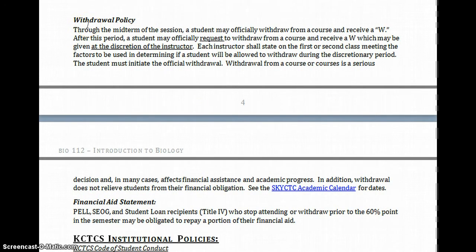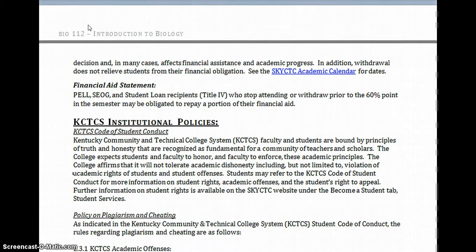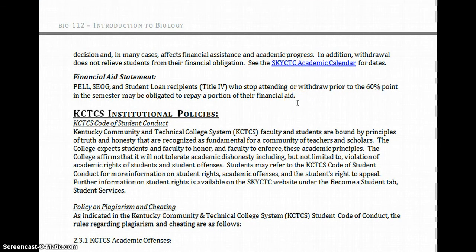You have within the first 2 weeks to withdraw. Officially by June 1st, you have to withdraw from the class if you are not able to complete it. It is up to you to do so. After that point, not doing the homework or being behind is not an excuse to get a W. You will receive an E or a failing grade. And make sure if you're on financial aid, you look at where you are in the semester before you drop. If you drop early, they'll make you pay some of your money back. But at least your GPA won't be hurt if you do a W.